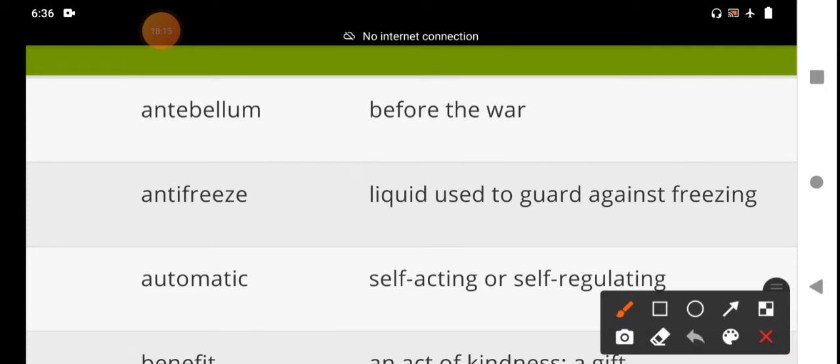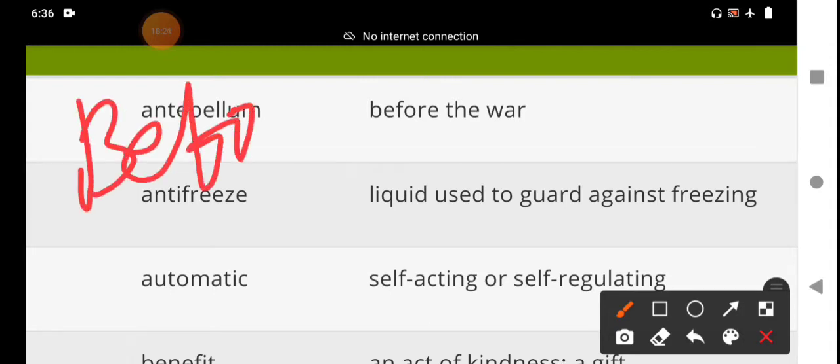What is the meaning of ante? Before. Bellum means war. Antebellum means before war, especially the civil war.